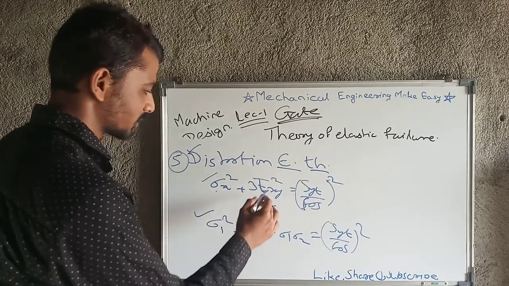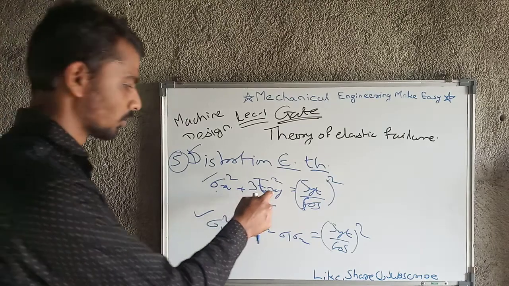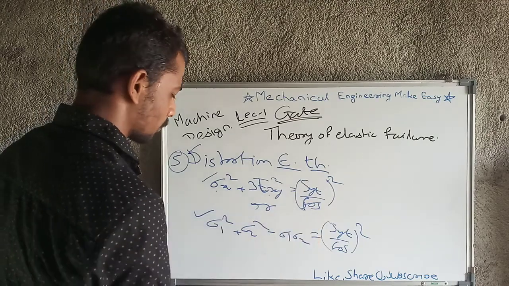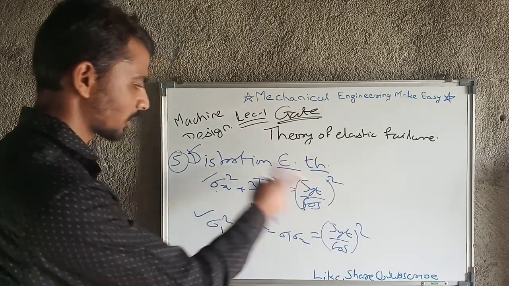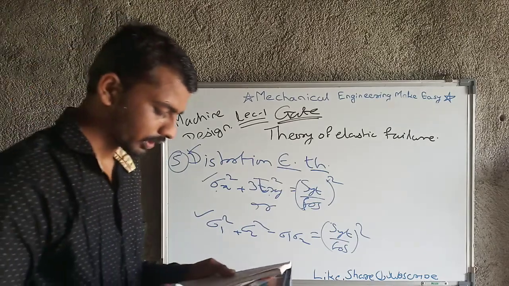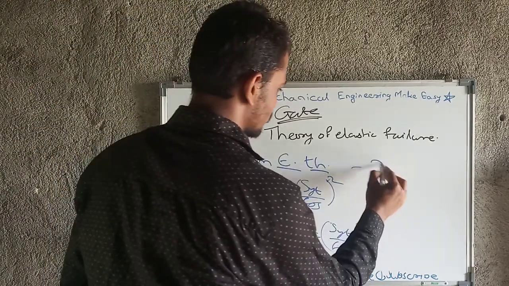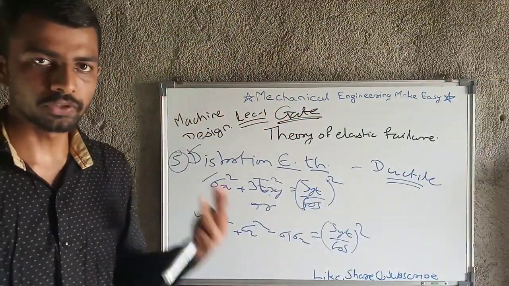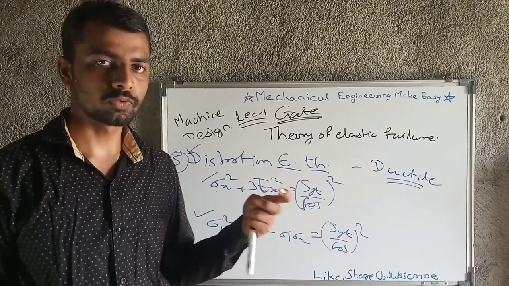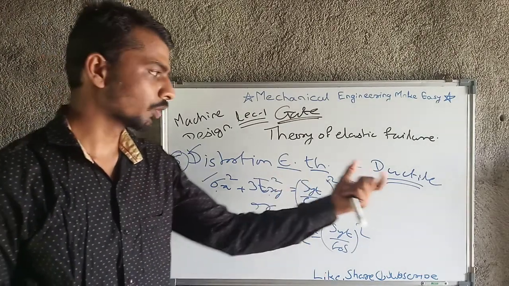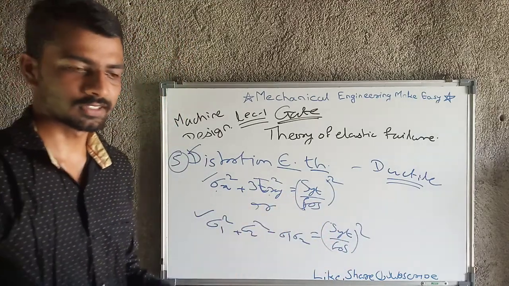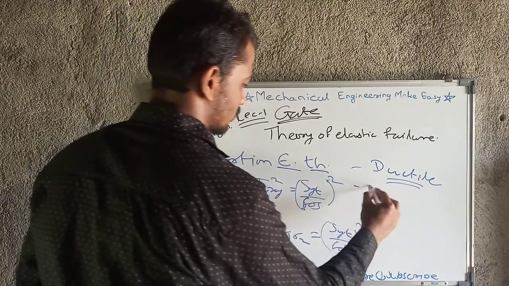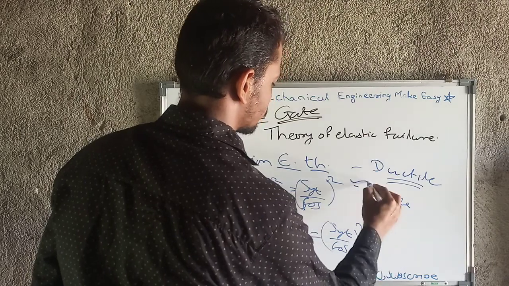This is stress in x direction, this is shear stress in the xy plane, this is yield tensile strength, this is factor of safety, maximum principal stress, minimum principal stress. These are all the parameters. Moving forward, the distortion energy theory is good for ductile material. We have seen a total of 5 theories. In that, the first 2 theories are good for brittle material, and the last 3 theories are good for ductile material. So note down this difference also. This is important from the GATE exam point of view. This is not good for brittle; we cannot apply this for brittle.